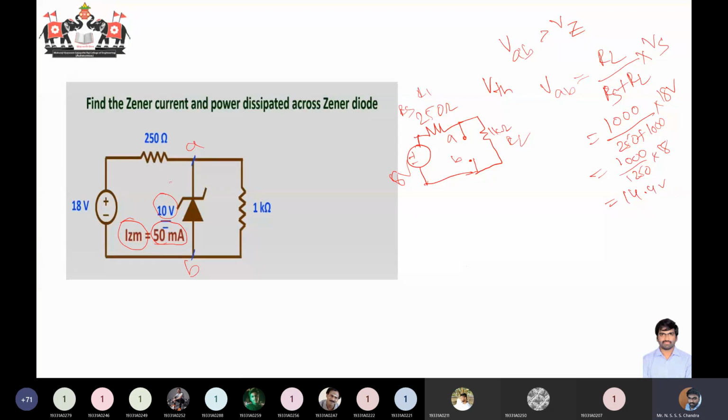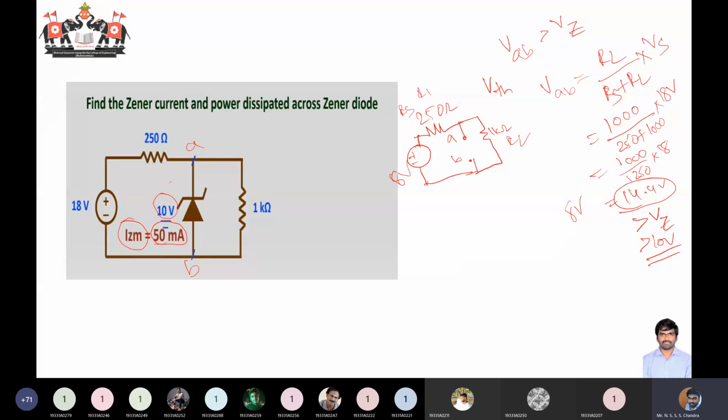Because this voltage is greater than your VZ, what is the VZ given? 10 volts. This is greater than 10 volts, so I can confidently say that your diode is in the breakdown region. In case the voltage is not 14.4, let us say it is around 8 volts or 7 volts, then this diode will not be in the breakdown region.